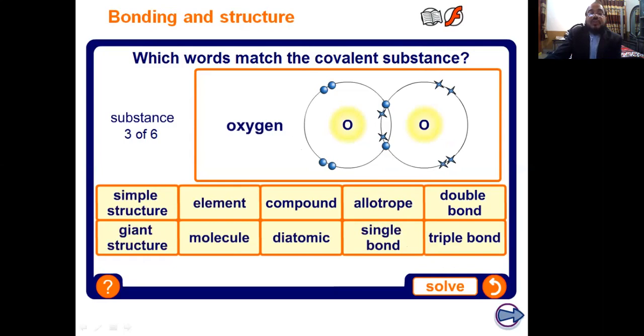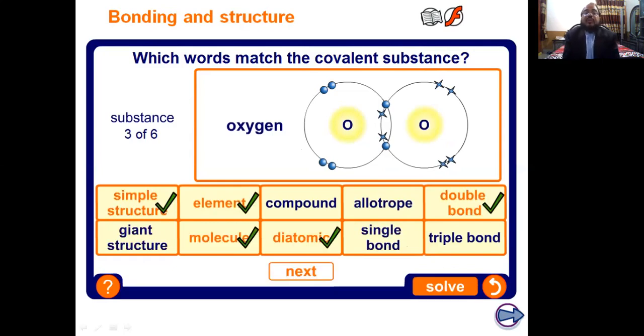Yes, next, oxygen. Students, we know the oxygen molecule is a simple molecule, a simple structure, and oxygen is an element present in nature, where two atoms are joined and form the molecule. This is a diatomic molecule, and the bond between the two oxygen atoms is a double covalent bond.